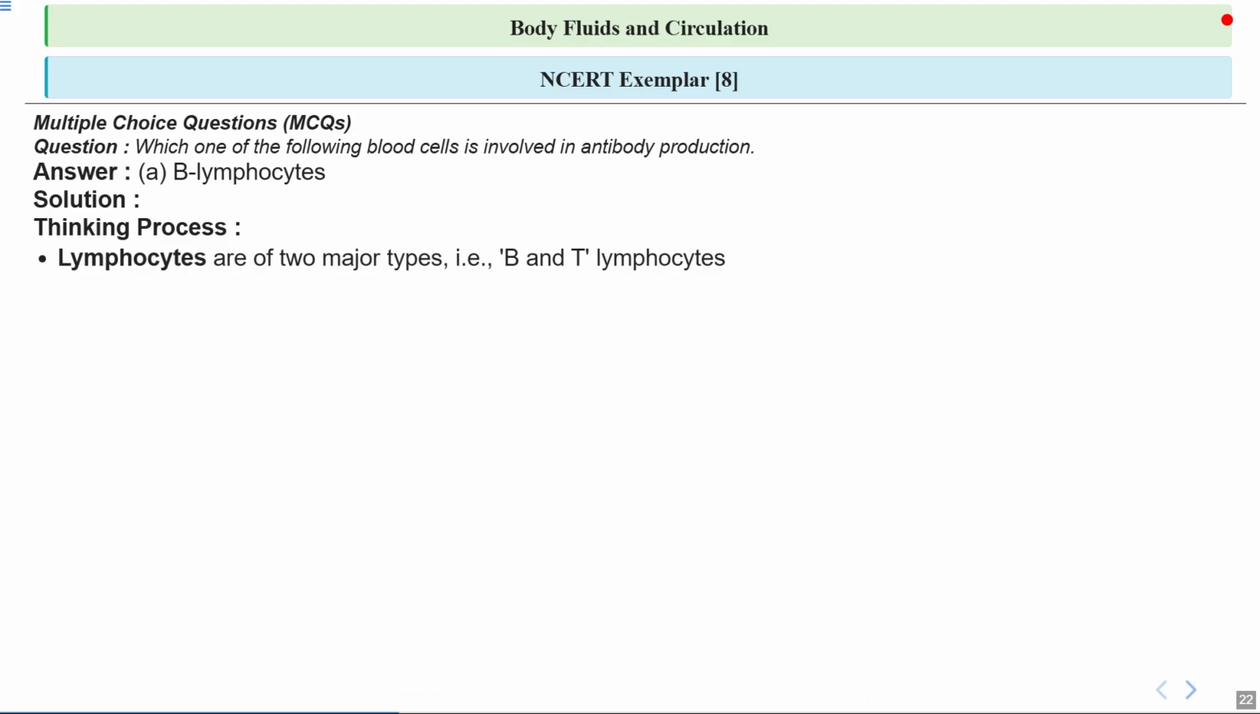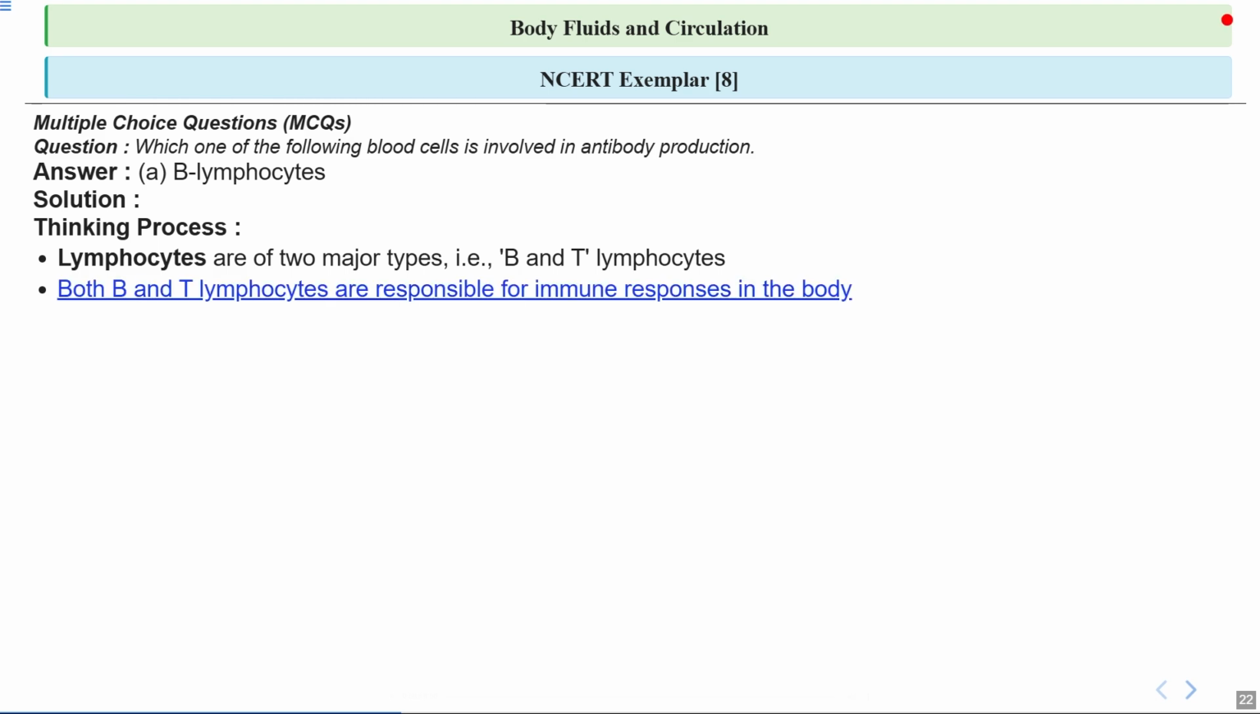Talking about lymphocytes, they are majorly of two types. Lymphocyte is a type of agranulocyte, and it has two types further, that is B lymphocytes and T lymphocytes. Both B and T lymphocytes are responsible for immune responses, but they do this in different ways. It's like having both firefighters and police officers in a city: they both keep us safe, but their methods are completely different. Now let's focus on the answer.